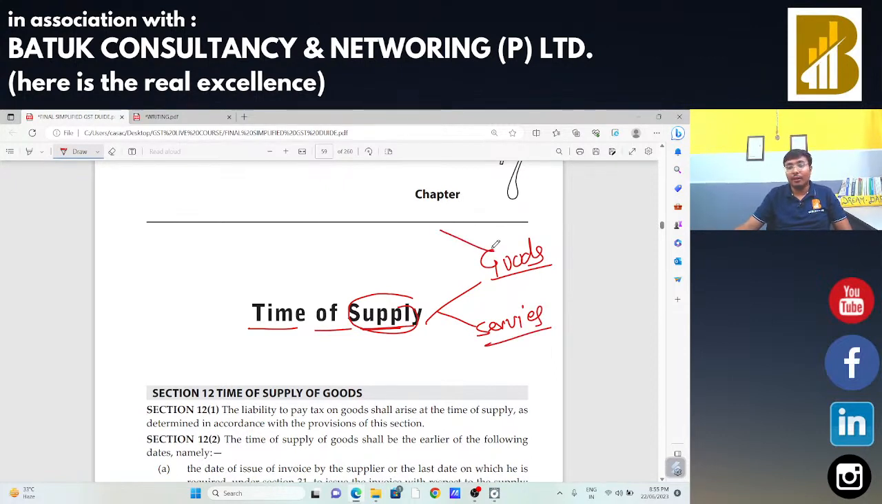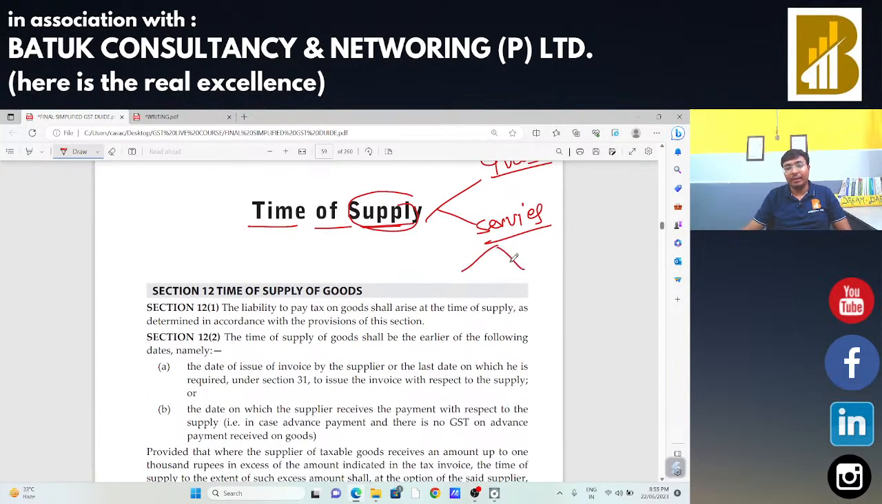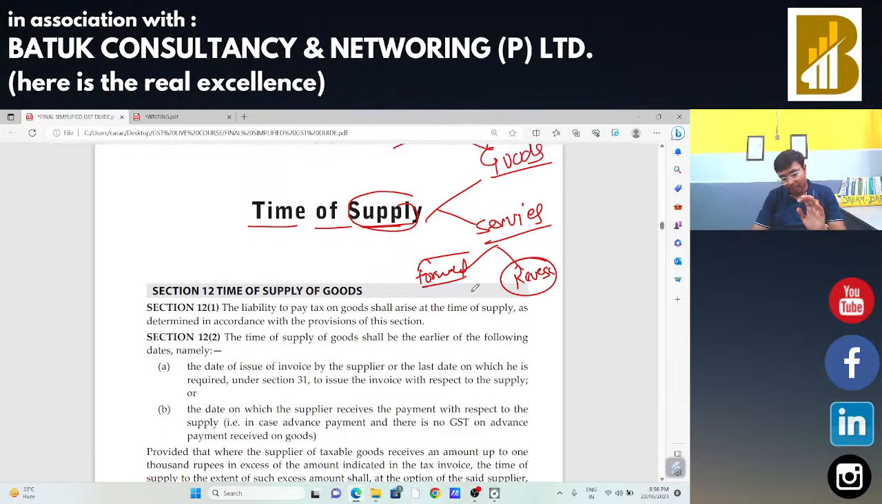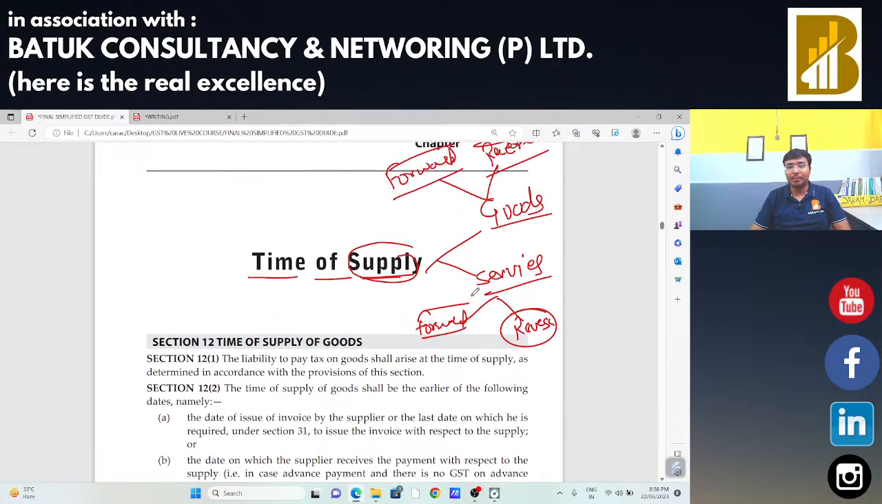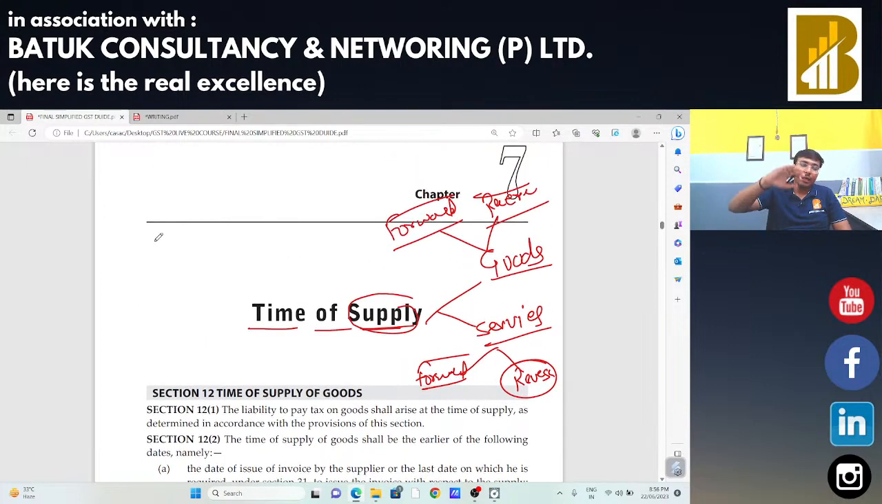Okay, if the supply is for goods, in that case the goods supply will be under forward charge or under reverse charge. The same provision applies in case of services; services may be provided under forward charge or under reverse charge. So we can say as per this chart, supply is for supply of goods or supply of services. Under goods, forward charge, reverse charge. Under services, forward charge, reverse charge.